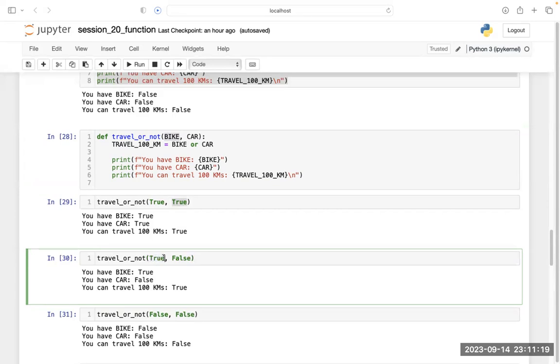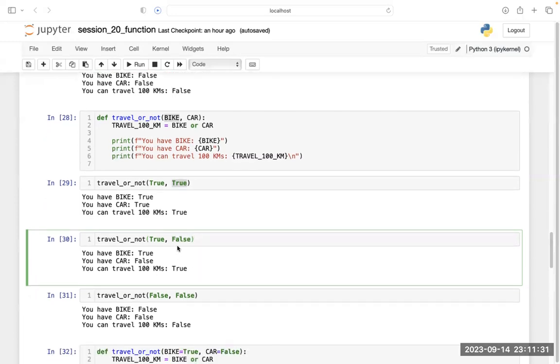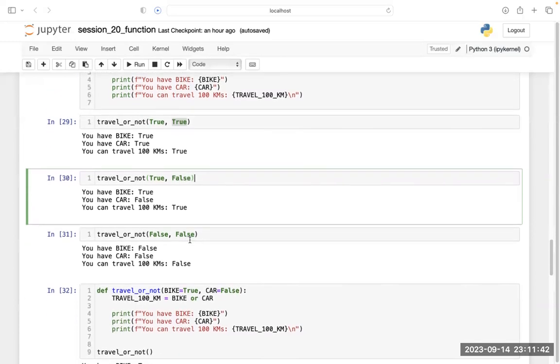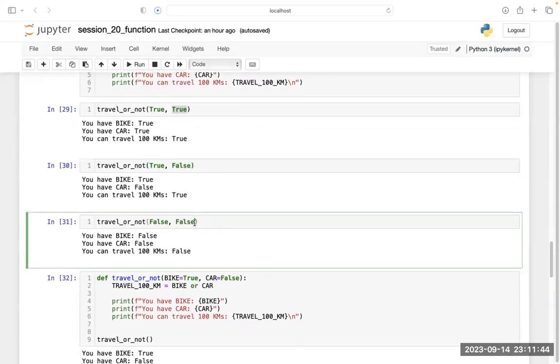This argument is the same true and this argument you have changed to false. Fine? And accordingly you are getting the output. Mr. Shankar, the third time what are you doing? False, false. You are simply changing the argument.